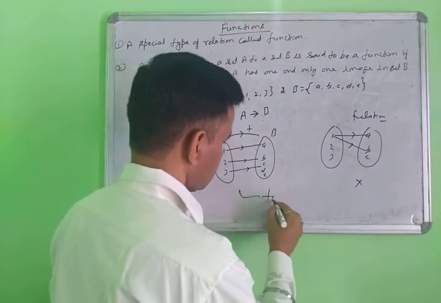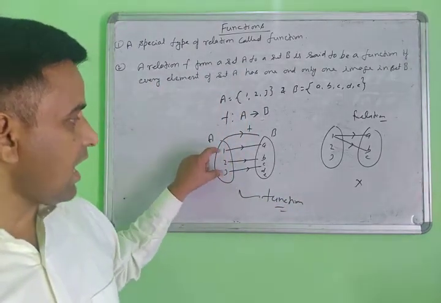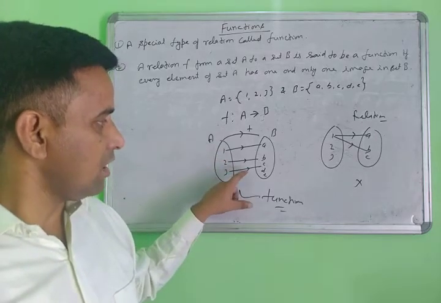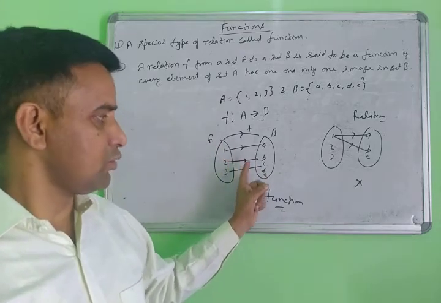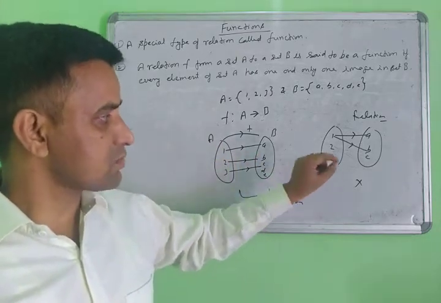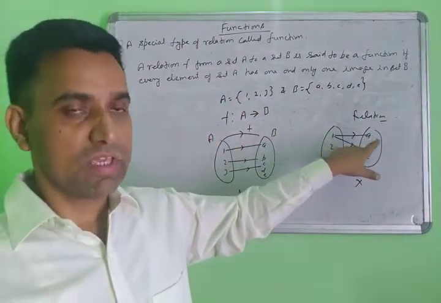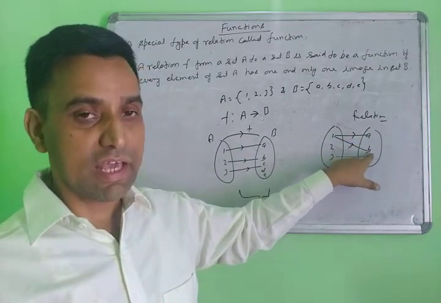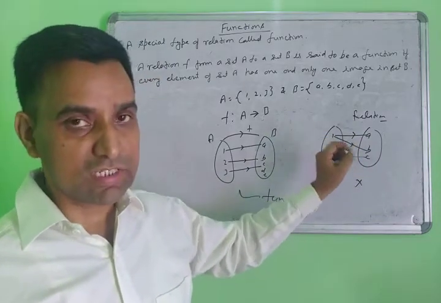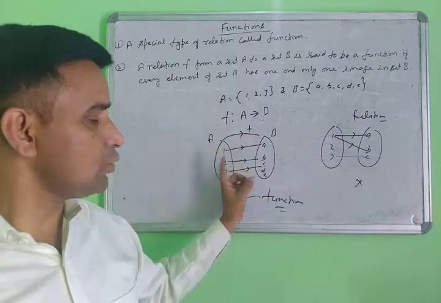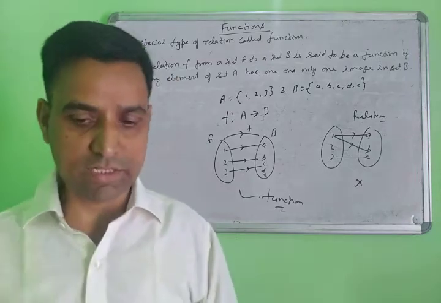Or this is called a function, because every element of the domain has a unique image in the codomain. But in the other condition, where 1 has two images, the relation is only a relation, not a function. Function means every element has a unique image. Yes, note down, and next.